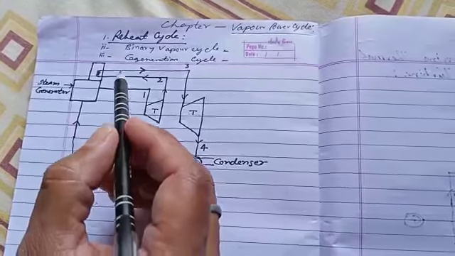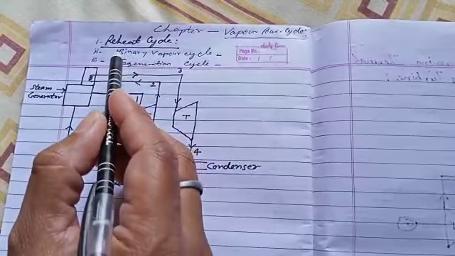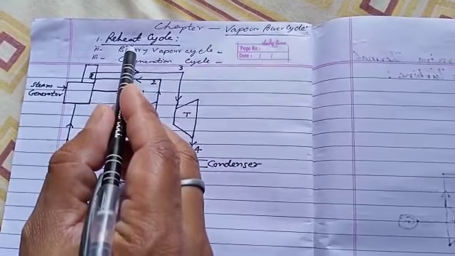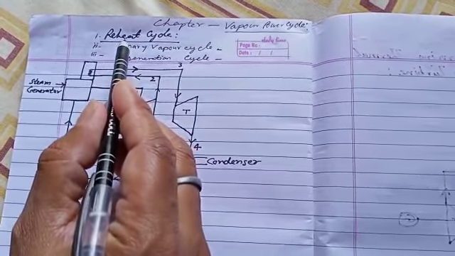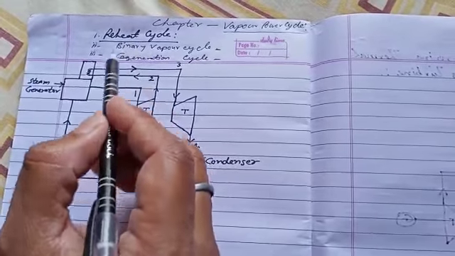First we discuss about reheat cycle. As the name implies, meaning of reheat means heating more than one times.